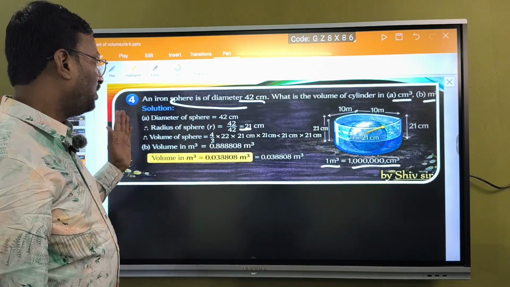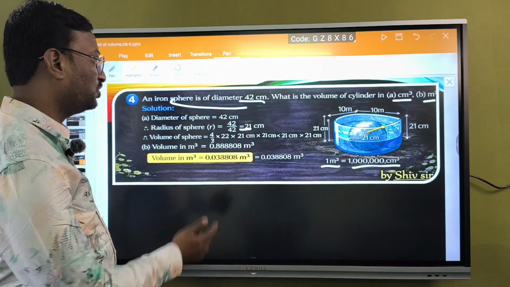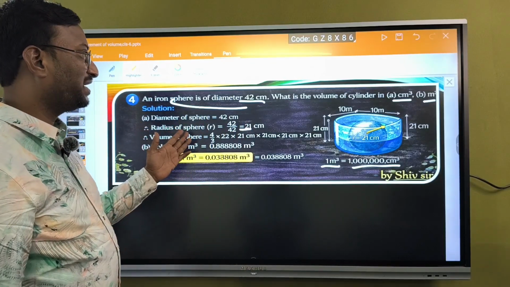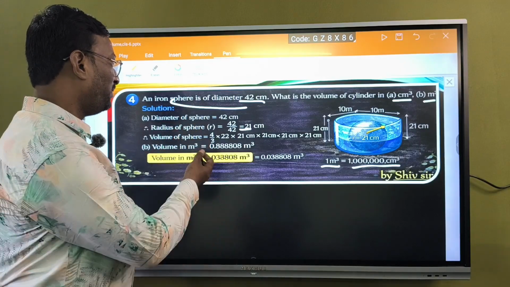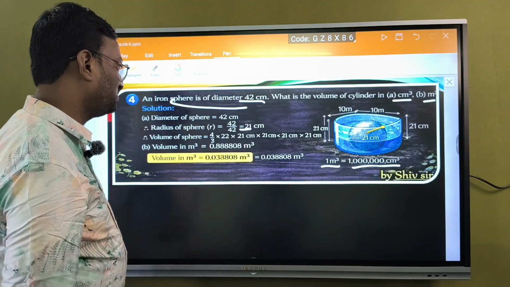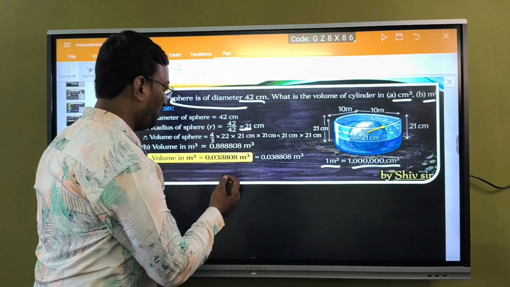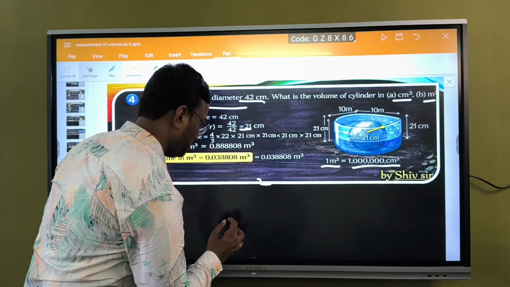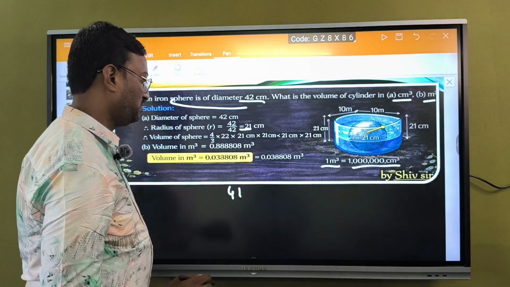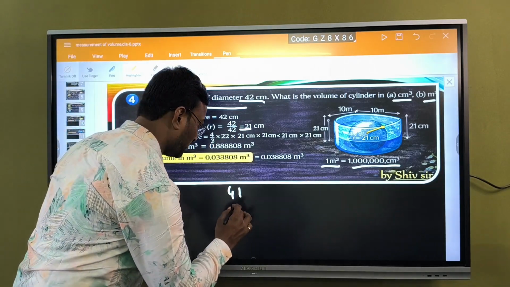Now, radius we got, that is 21 centimeter. Volume of the sphere, what is the formula? Volume of the sphere, 4 by 3 pi r cube, sorry.